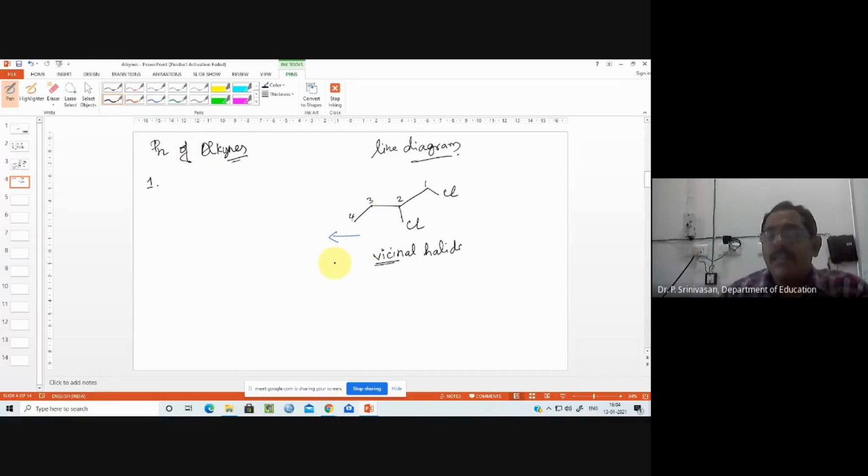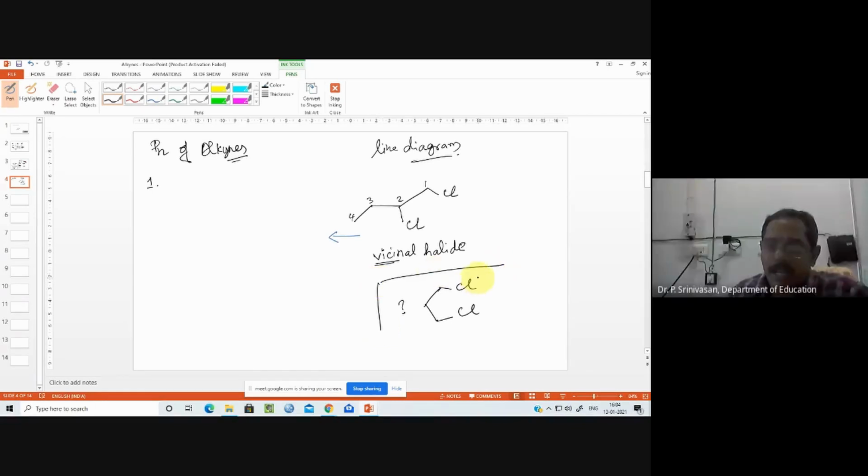So vicinal halides. Okay, here it's a vicinal halide. What are vicinal halides? The halides which contain 2 halogens on adjacent carbon atoms. That we call a vicinal halide. So check whether this is a vicinal halide or not, this portion.